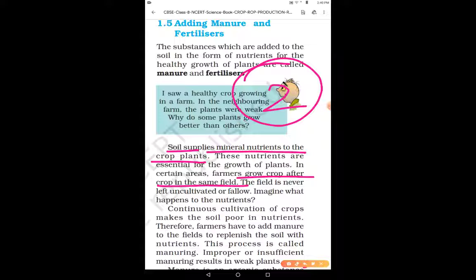So the plants grow weak because the soil provided nutrients for the first crop plant. Then the amount of nutrients in the soil will become low, right? It will decrease. Then how will it provide sufficient nutrients to the second crop plant? It needs nutrients first, and only then will it provide them to the second crop plant, right?